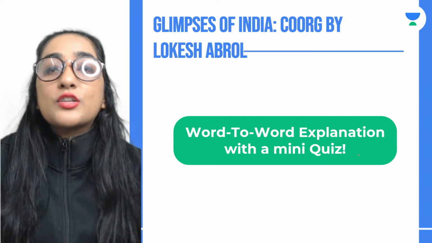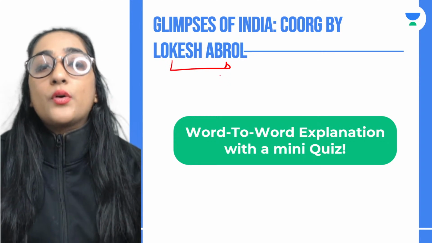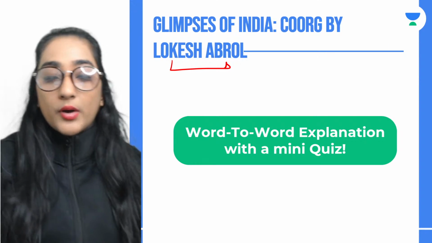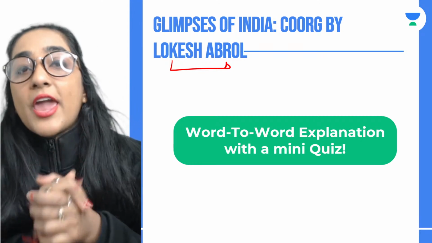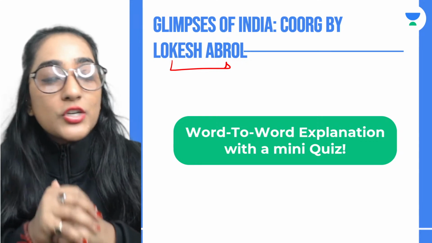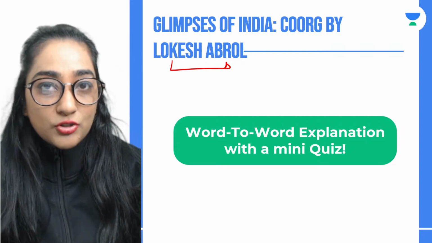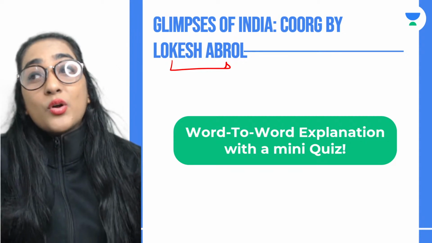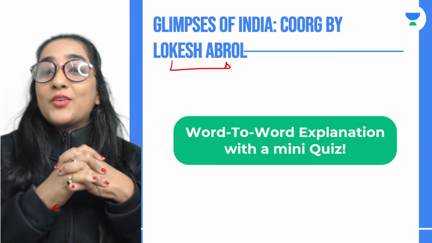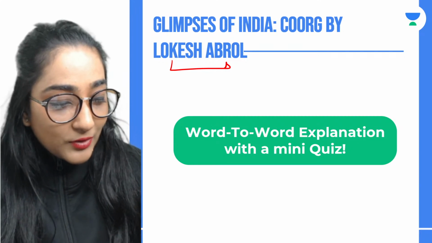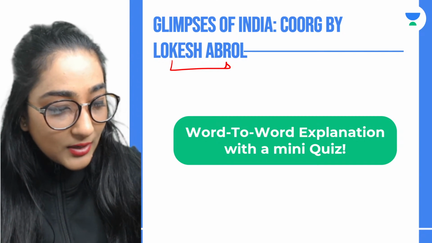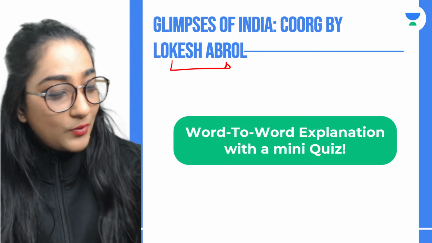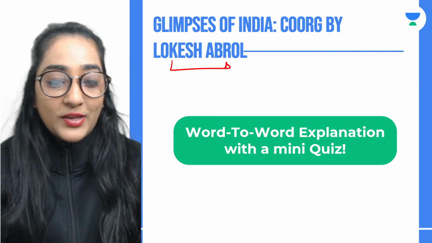Now, guys, Glimpses of India, Coorg by Lokesh Abrol. This is what we are going to deal with. Word to word explanation is going to be there. So, would anybody like to take the lead and inform me what is there in the chapter? What is the chapter talking about? What is it mentioning? And what do you understand from the given chapter? Could you please let me know about this? Okay, alrighty. Okay, Harshit. Okay, fine.